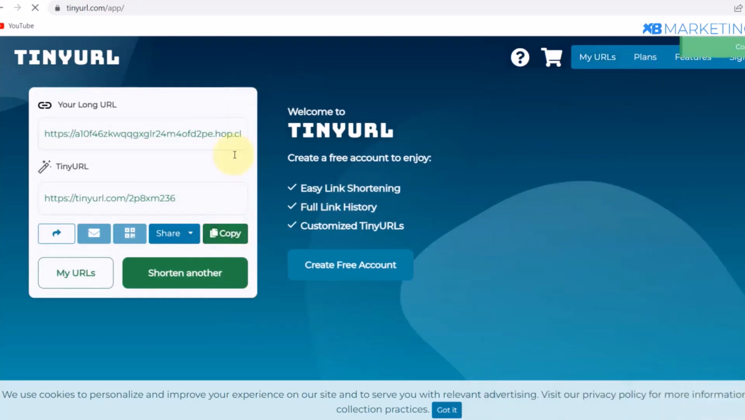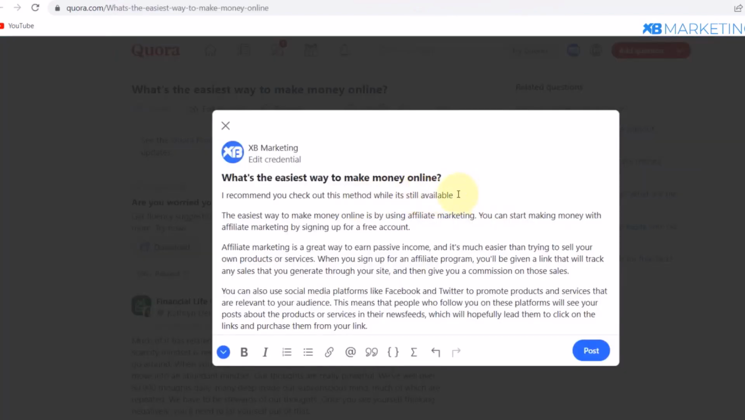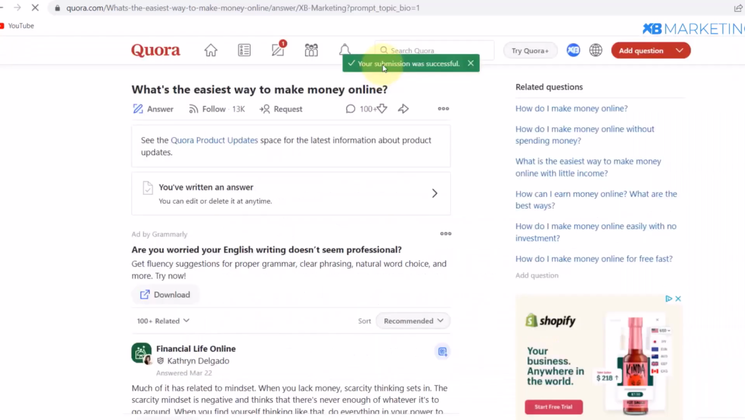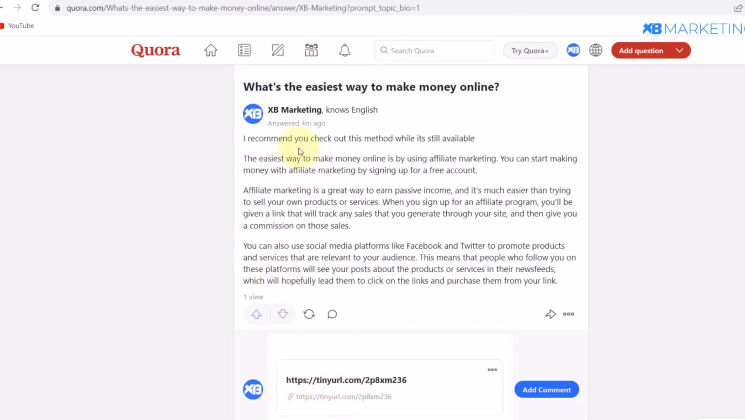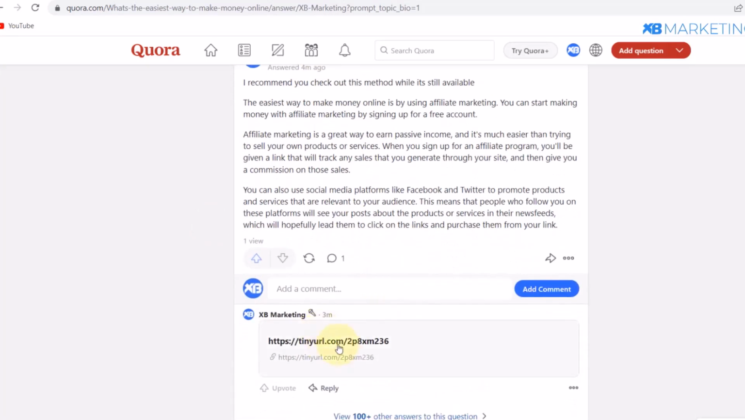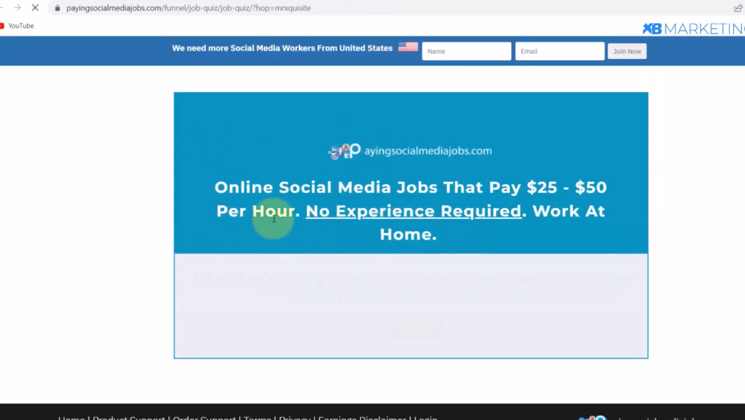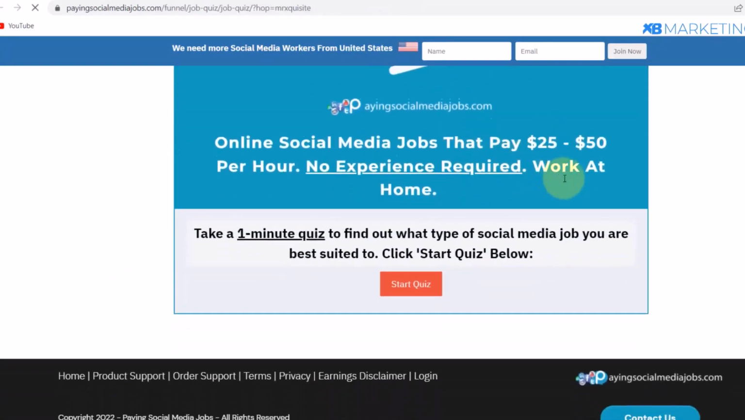All right, so you want to copy the URL, and you want to go back to Quora. You want to highlight this part of the page, this first line, and then you want to click on this link icon, and then you want to paste in the tiny URL, and then you want to post your answer. All right, as you can see, your answer has been submitted. So once you write your answer, you can also come underneath your first comment, and you want to paste in your tiny URL link again and click on add comment. All right, as you can see right here, once anyone clicks on that link, they will be taken to the affiliate product, as you can see right here.